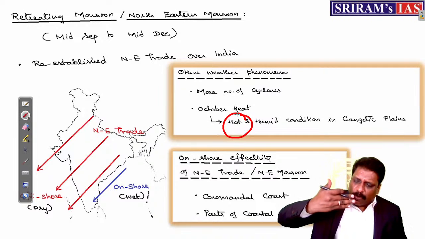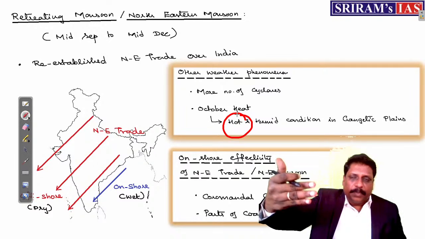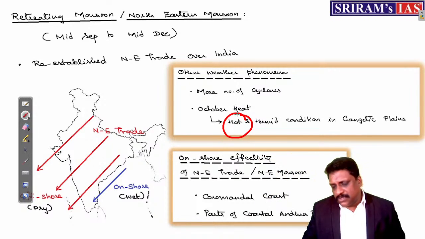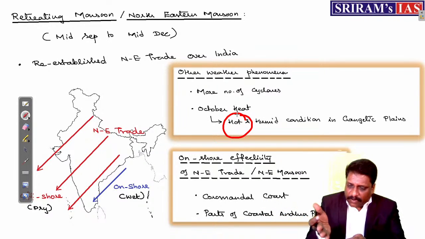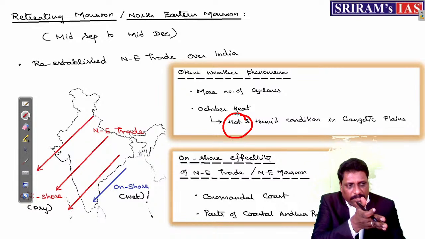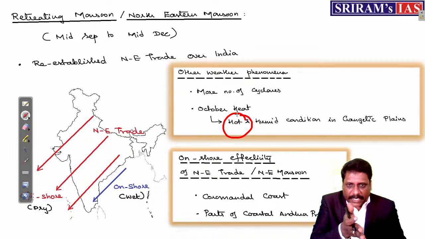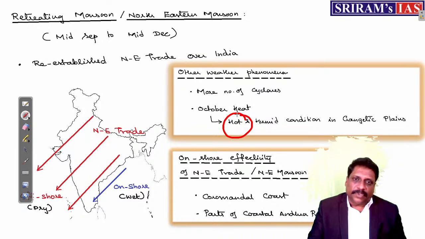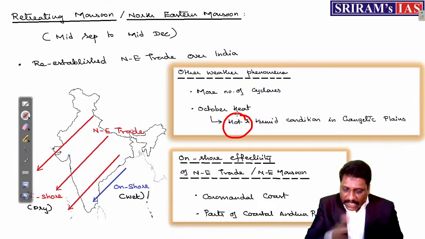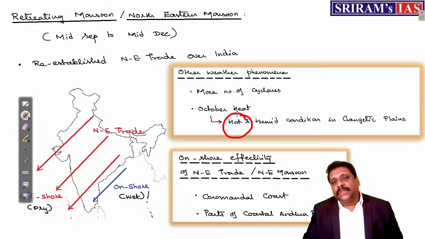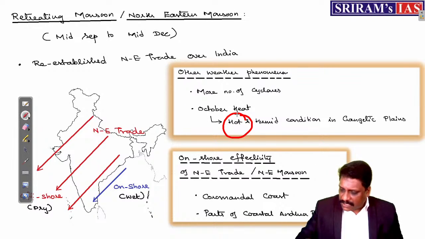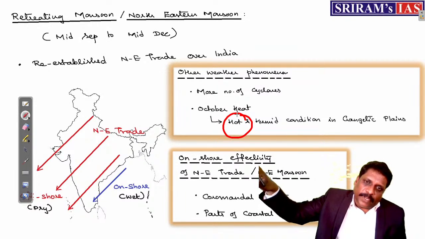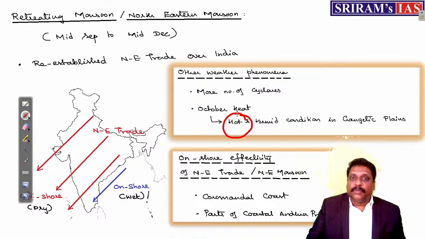Southwest monsoon, advancing monsoon, all parts of India it will be covering. That's what you call them as what? Advancing monsoon. Slowly, slowly. From peninsular part of India, it starts. The ITCZ will be moving towards north, north, north and north. So all the cloud covers will also be covering the entire length and breadth of this country. Retreating monsoon, what happens? It will start leaving India. So what happens in the month of October? Gangetic Plain will be slightly devoid of cloud. So once the clouds are removed from the Gangetic Plain, the insolation received will be more, it will be hot.